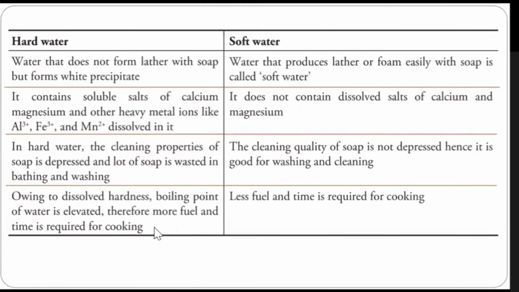If you have to have steam, especially in industrial applications, mainly two uses of water are there: one as steam generation and the other as a coolant. If you have to generate steam, we need to boil the water, and during boiling, we need to heat the boiler at a higher temperature. So there is a wastage of heat, wastage of energy and time, and so on. That's why that is not expected. So if you are using soft water, we can save the fuel and the time also, maybe for cooking or for other applications. So first of all, we have to see the disadvantages of hard water.